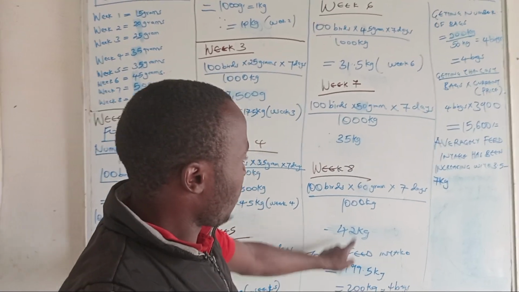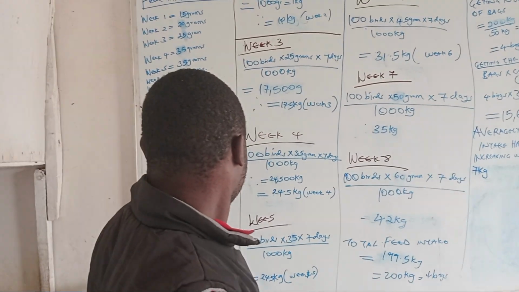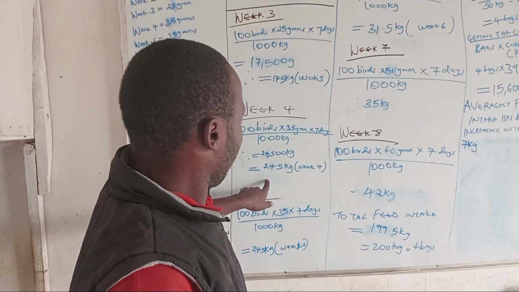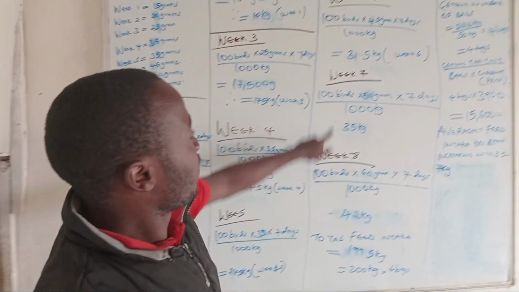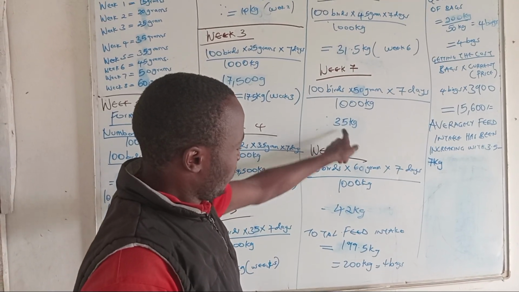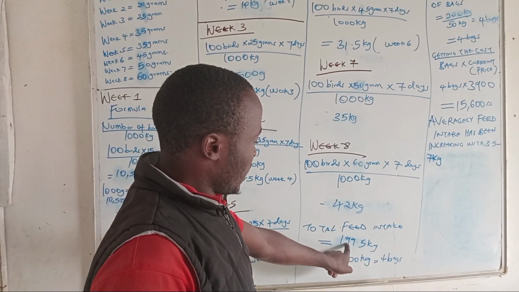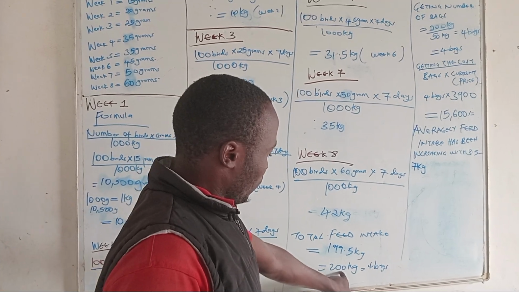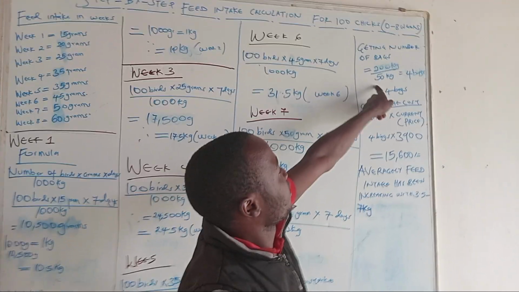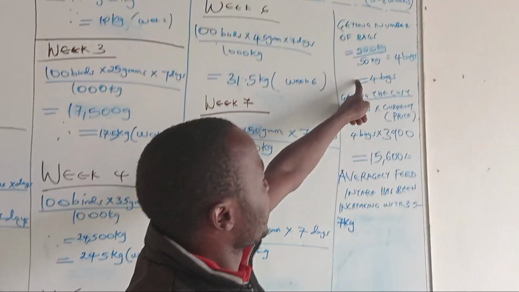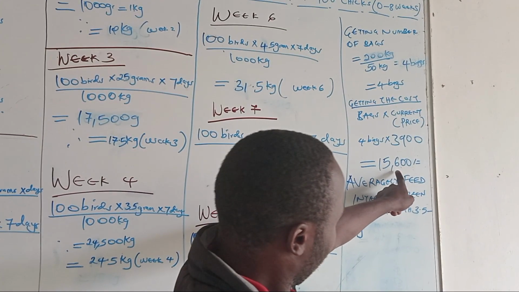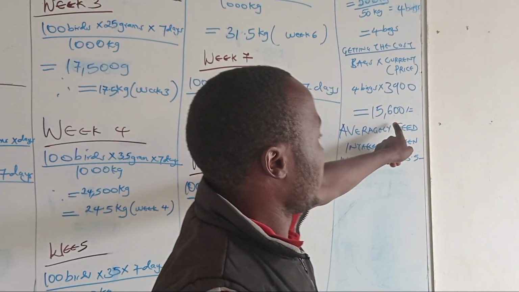So we shall get the total number of kg from week 1: that's 10.5 plus 14 plus 17.5 plus 24.5 plus 24.5 plus 31.5 plus 35.5 plus 35 plus 42, we shall get 99.5. We round off, we get 200 kg. Getting the number of bags, we divide by 50, we get 4. To get the price, we shall get 4 bags and 900, getting 15,600. The feeding